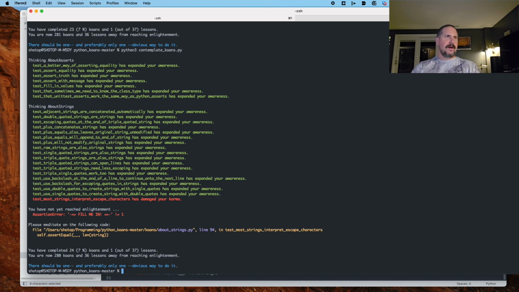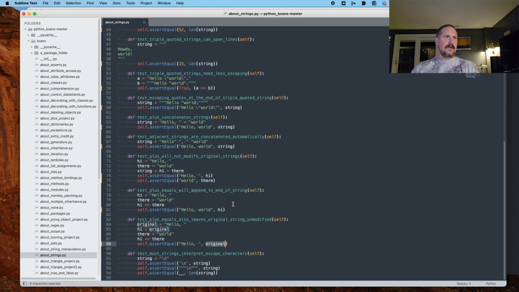All right, and then finally, test most strings interpret escape characters. All right, so string, and then there is set to a value which is a string wrapped around an escape character. All right.